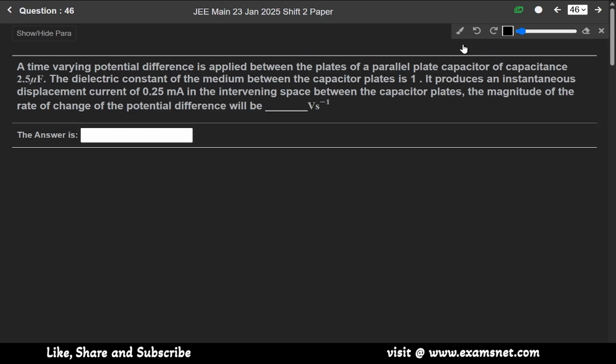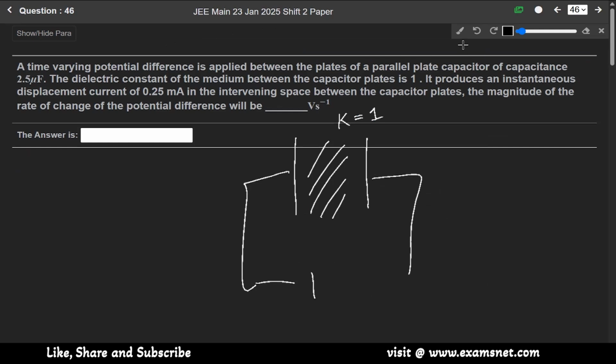Now question 46. A time-varying potential difference is applied between the plates of a parallel plate capacitor of capacitance 2.5 microfarad. The dielectric constant of the medium between the parallel plates is 1. So K, the dielectric constant, is given as 1. It produces an instantaneous displacement current of 0.25 milliampere. In the intervening space between the capacitor plates, find the magnitude of the rate of change of potential difference.